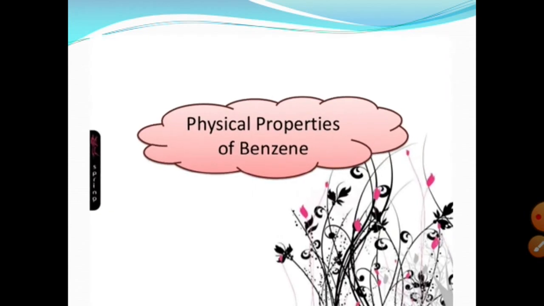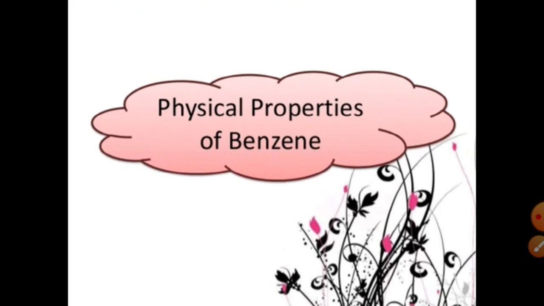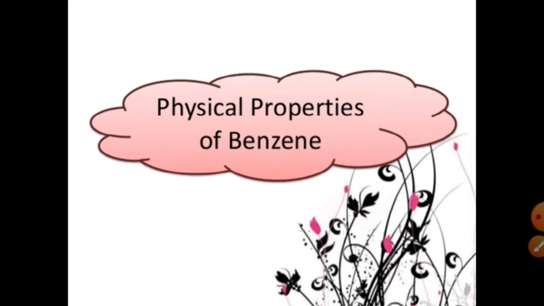Physical properties of benzene. When there is no substituent on the benzene ring, it behaves just like a simple hydrocarbon, which is non-polar in nature. So it shows low solubility in polar solvents, and it dissolves in non-polar solvents.